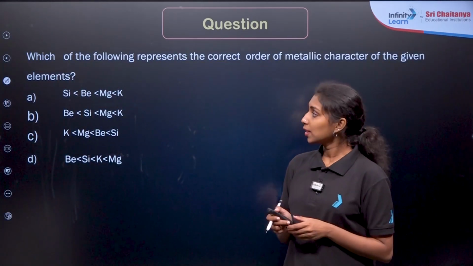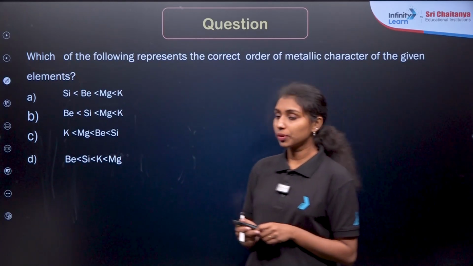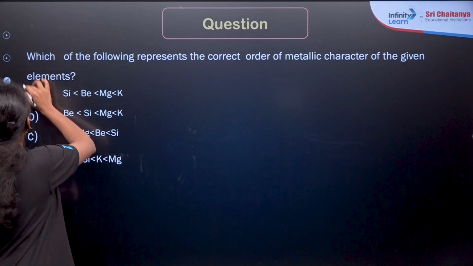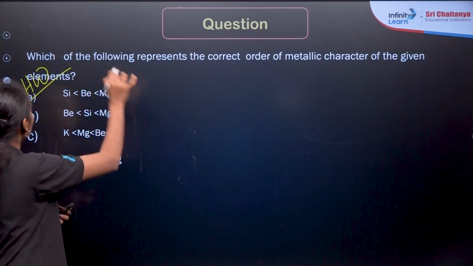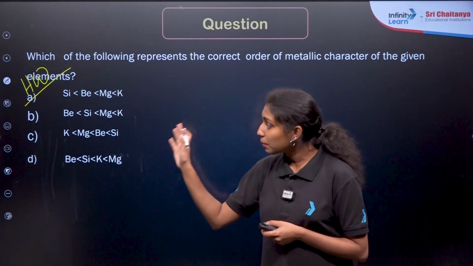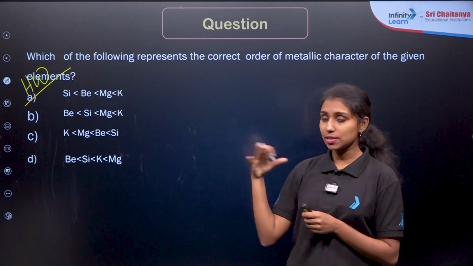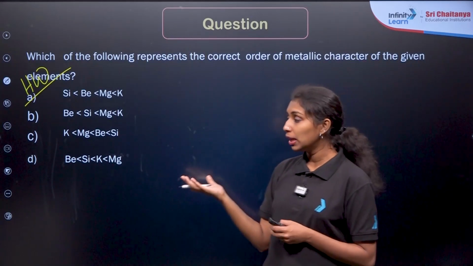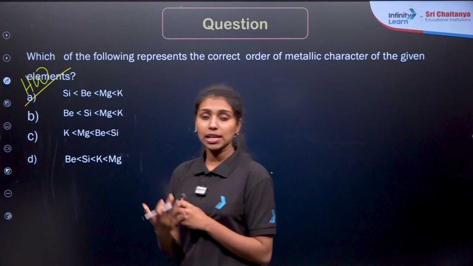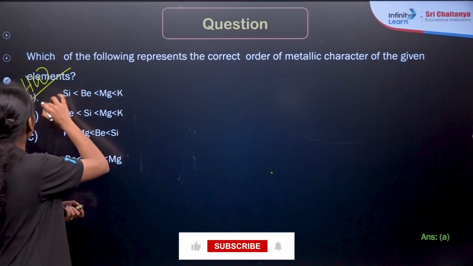Here is the next question. Which of the following represents the correct order of metallic character? Just like this same question, you need to try to understand the answer for this question. Take it as homework. The four different elements are given here: silicon, beryllium, magnesium and potassium. Just like the previous question, we need to identify the elements which belong to the same period or same group. Then what happens to the metallic character in the period as well as group, right? Then you will get the correct answer as option A here.